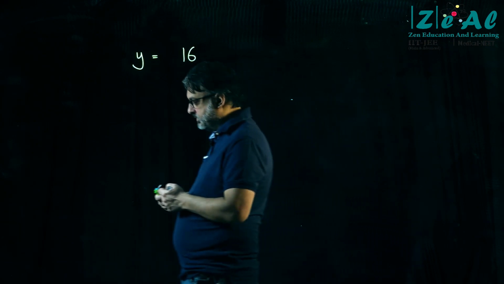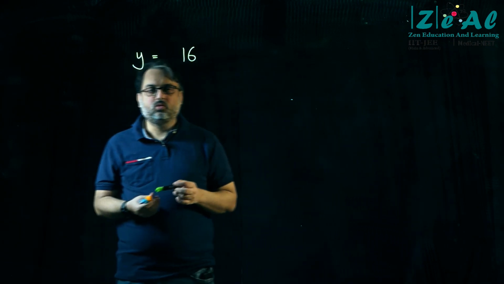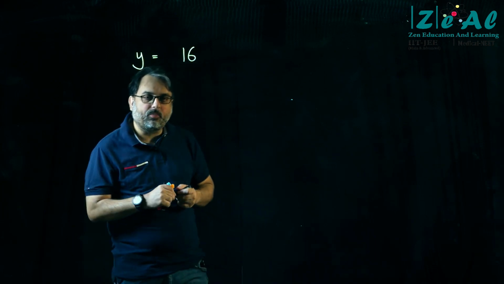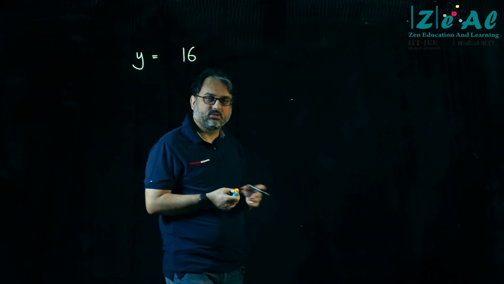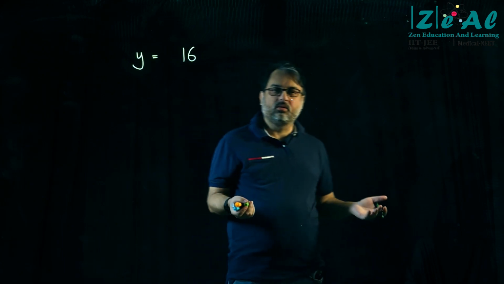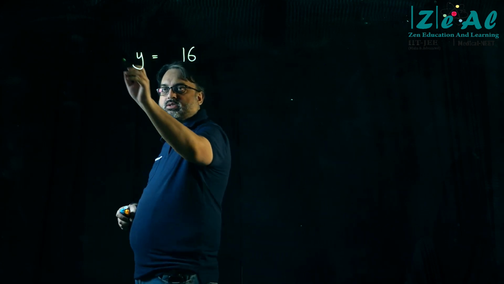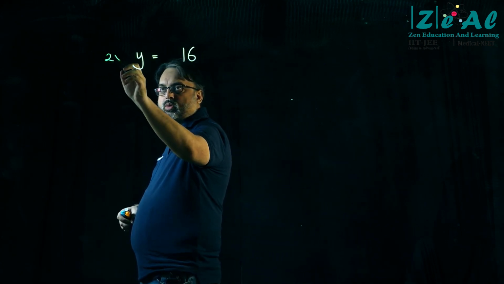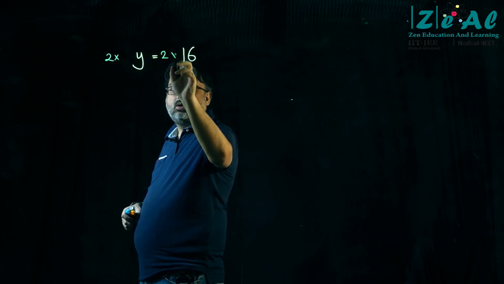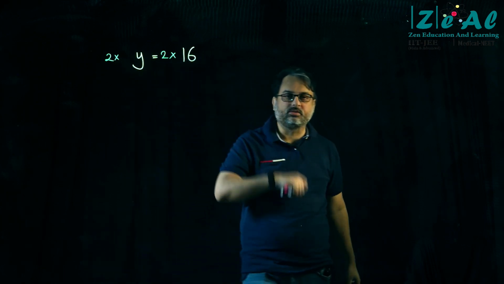Now, what I want to do is operate an operator on both sides. What does this mean? Can I do this? 2 into, 2 into. Will this be a correct operation?